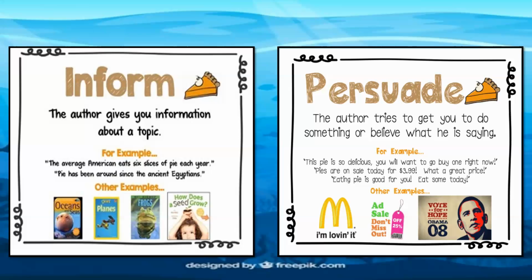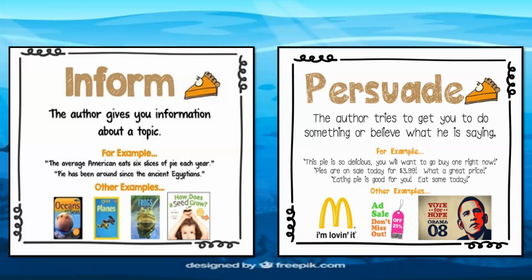Okay, we have an example here of an advertisement for fast food. It says, "This pie is so delicious. You will want to go buy one right now. Pies are on sale today for $3.99. What a great price! Eating pie is good for you.